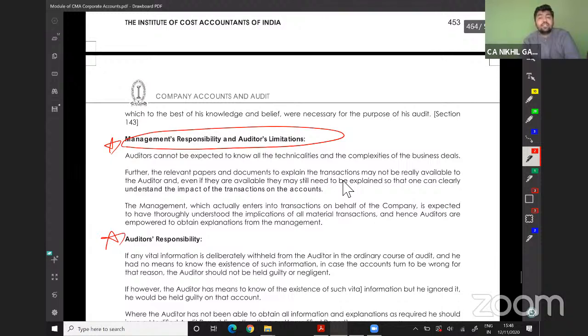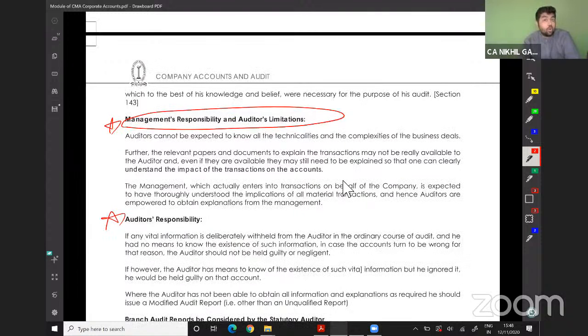Now we will understand management's responsibilities and auditors' responsibilities. We have to say what is management's responsibility in preparing the financial statements, and what is the auditor's responsibility in case of financial statements. The auditor cannot be expected to know all the technicalities and complexity of the business deals.